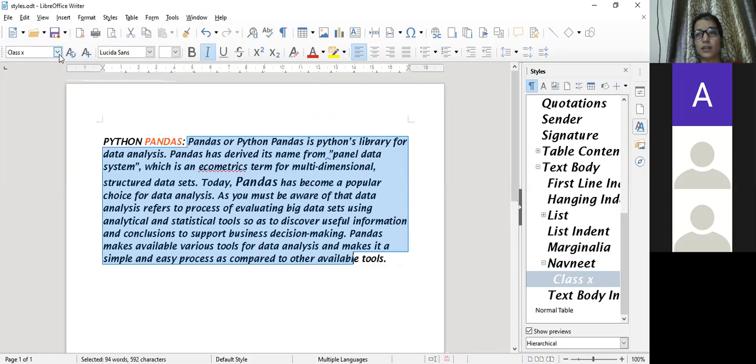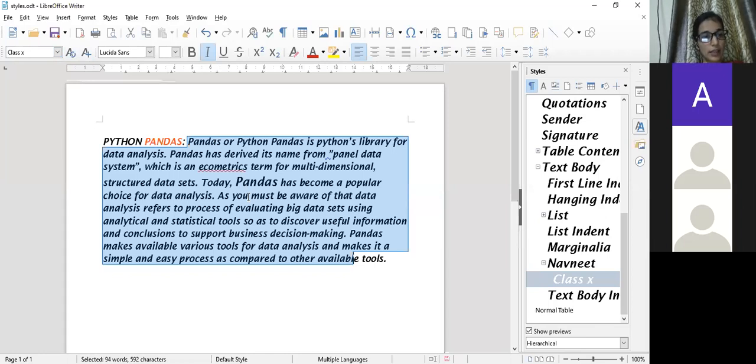Clear? Whatever font effects it had earlier, I need to change those effects. So I'll go to update selected style and click on it. I'll get the dialog box. I don't know why the dialog box is not opening. After that, you will have all the font effect options, and you can change them accordingly. Clear? Whatever changes you require will be made. So it will be done by using update.